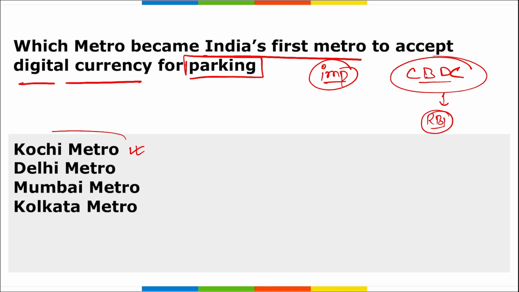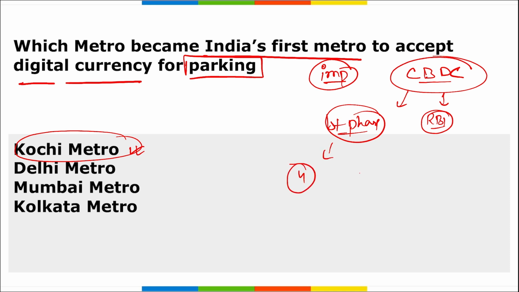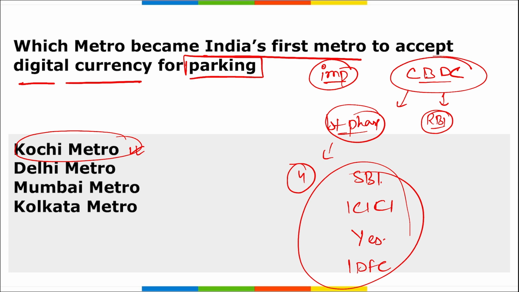Apart from this, if we talk about CBDC only, remember in the first phase of CBDC, 4 banks were chosen to launch this currency on pilot basis. Which are those banks? SBI, ICICI, Yes Bank, and your IDFC First Bank. In these 4 banks, the first phase of the CBDC implementation is taking place. Alright, so which is the first metro station in India to accept digital currency for parking? It will be your Kochi Metro.